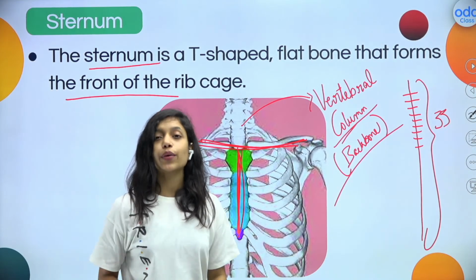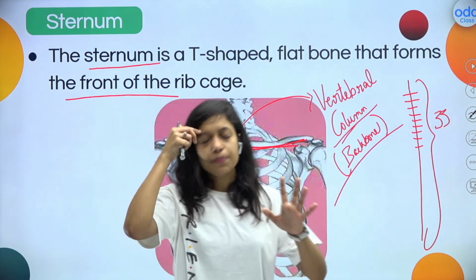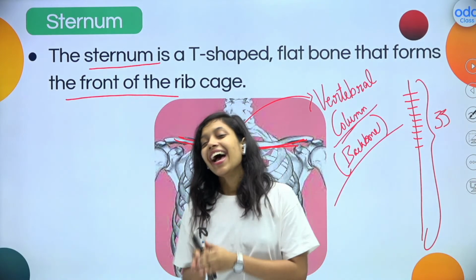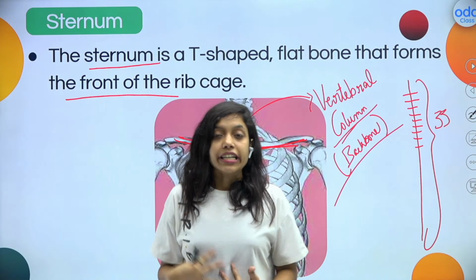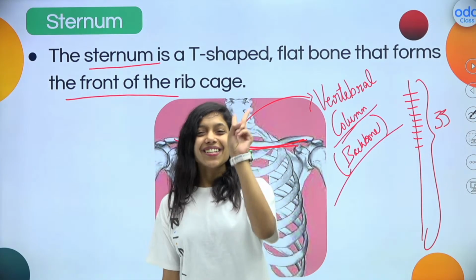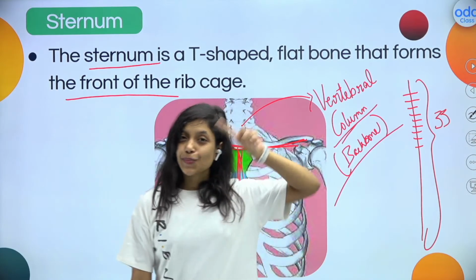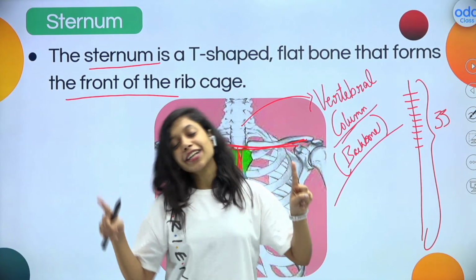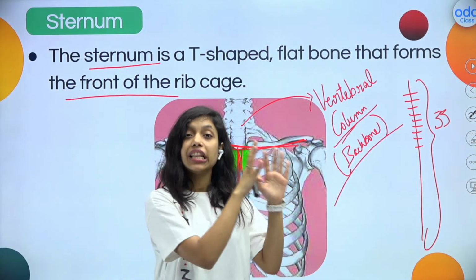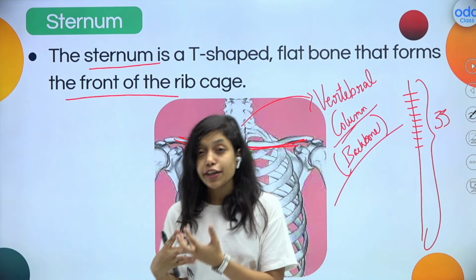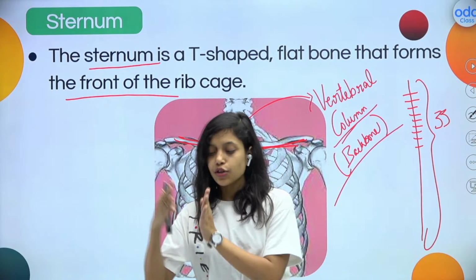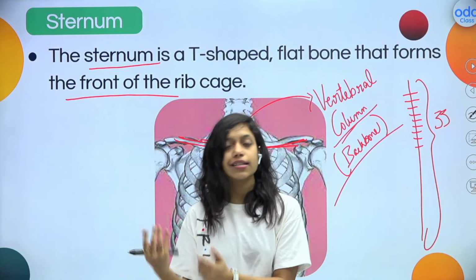Yes. So let us quickly summarize. What did we learn today? We learned about our human skeletal system, right? Our skeletal system is an internal framework of bones which forms our body, and it is made up of two things: one is bones, second is connective tissue. Now, what is a bone? Bone is a hard living tissue. And what are connective tissues? Connective tissues are the tissues which connect two organs or two tissues and support them.